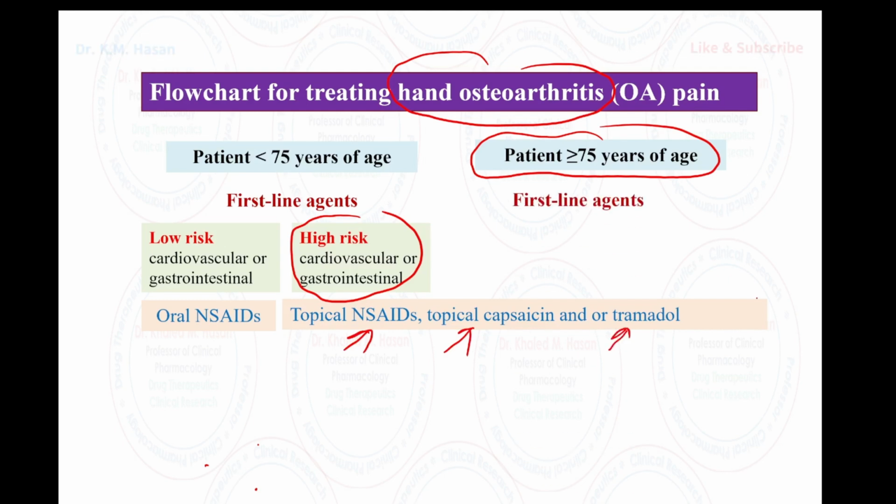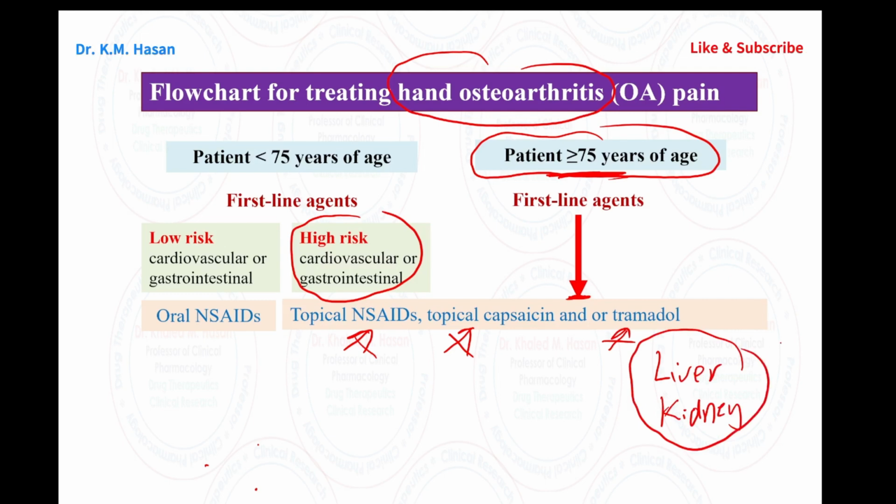Okay, next step. So you can see here, first-line therapy for an elderly patient, 75 years old. Go with something topical. Don't prescribe anything oral, due to the possible adverse effect on the liver and on the kidneys. So to avoid adverse effect on the liver and kidney, for elderly people, go with the topical treatment. Okay.